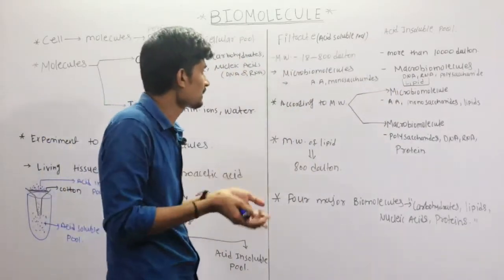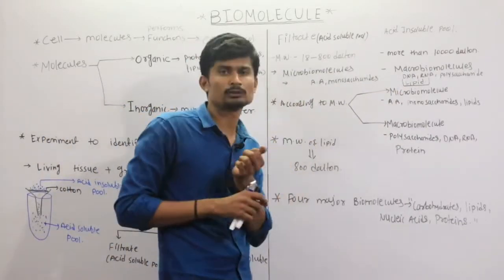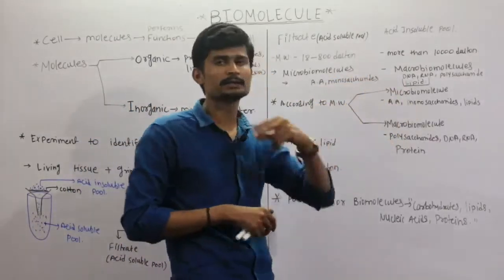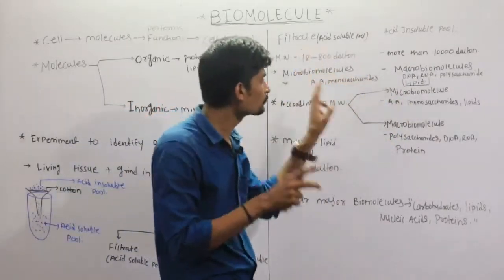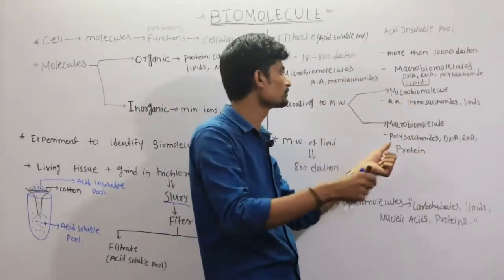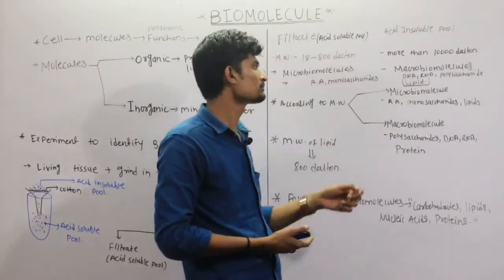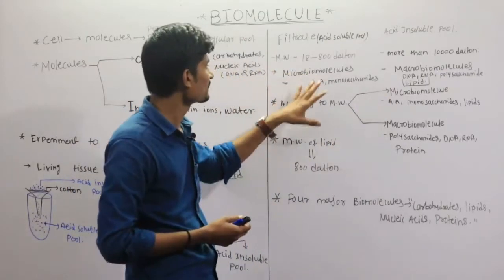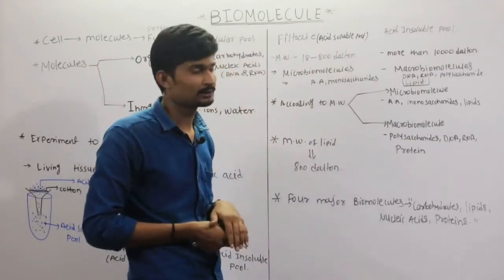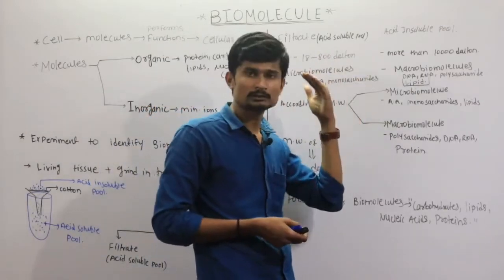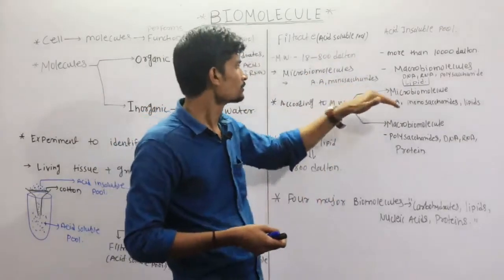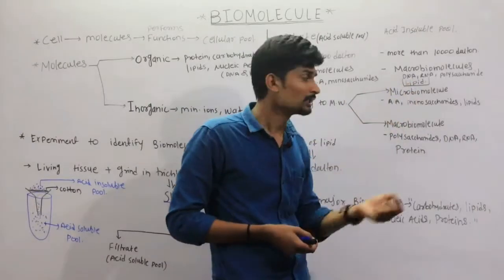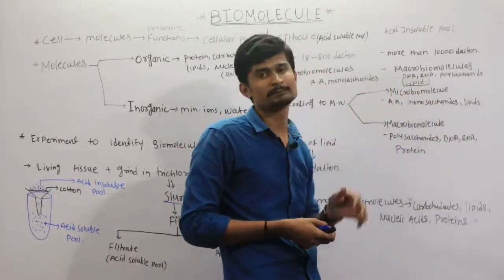These molecules are also classified according to the molecular weight. According to the molecular weight, these molecules are classified into two groups, that is micro biomolecules and macro biomolecules. Micro biomolecules means the weight is 18 to 800, and macro means 10,000 or above. So micro biomolecules consist of the amino acids, monosaccharides and the lipids.